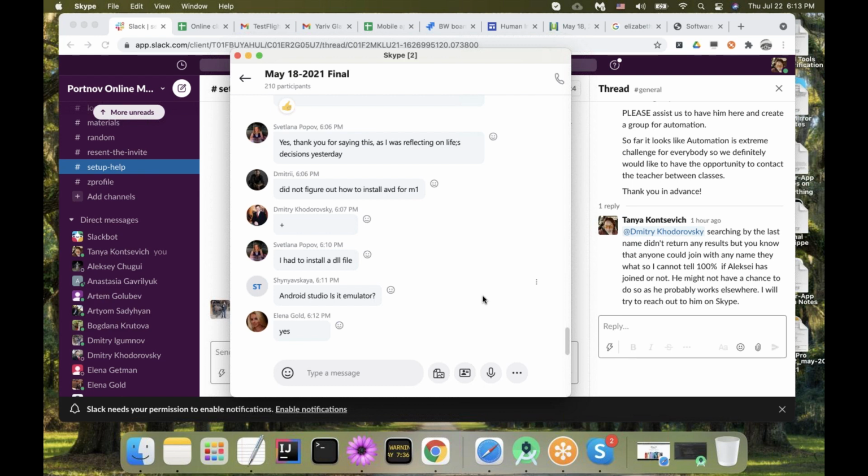Android Studio, is it emulate? Tatiana, I do not understand the question, unfortunately. So I also reply to you what is CMD in informal chat and how to find it on your Windows computer.